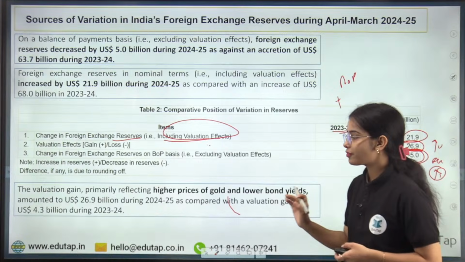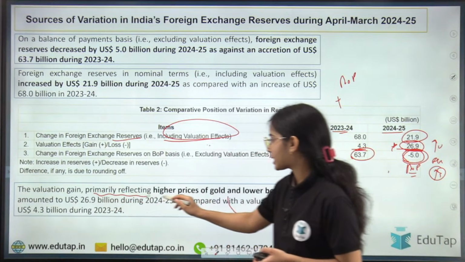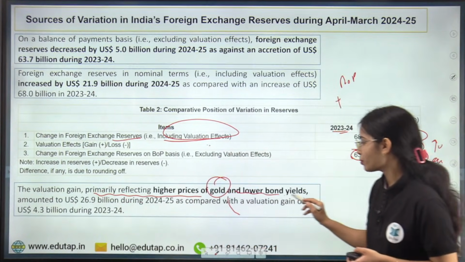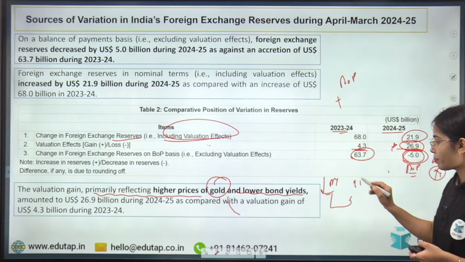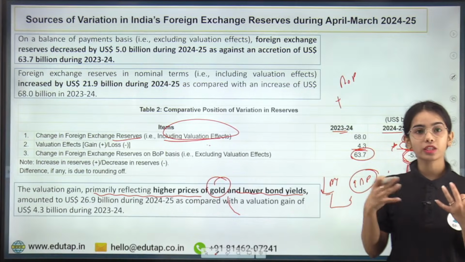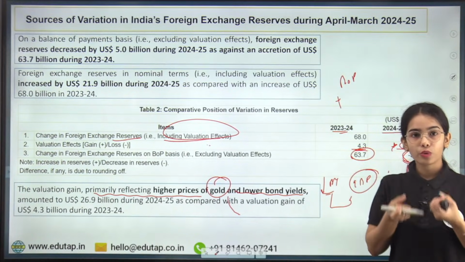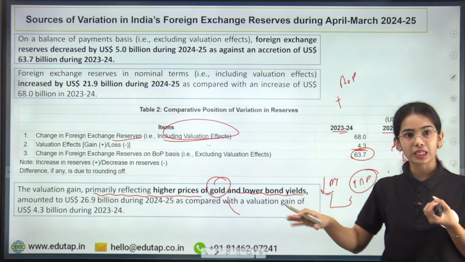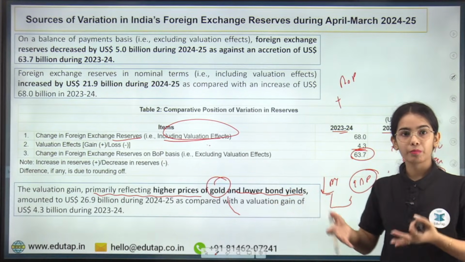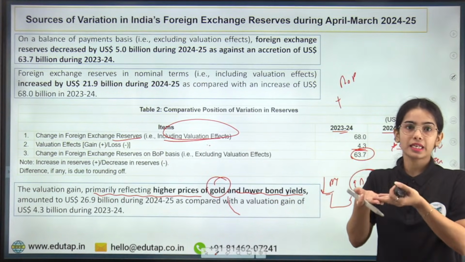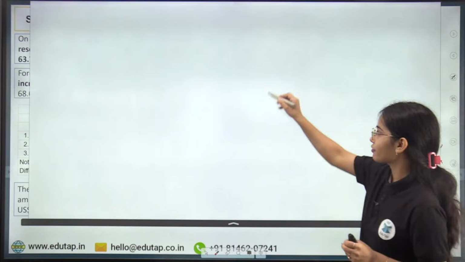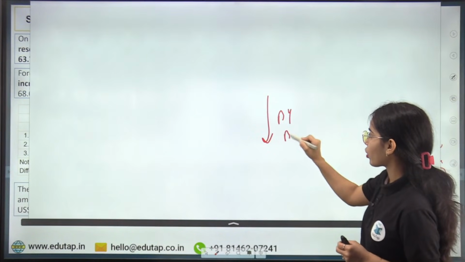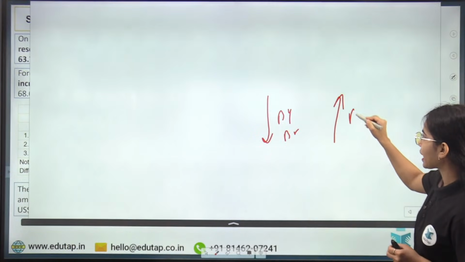So here you can see that the valuation gain primarily reflects the higher prices of gold and lower bond yields. Lower bond yield means higher bond prices, right? If we are holding the bonds, and the bond yields have decreased in the market, our bond prices are increasing. I hope you know this is basic finance terminology: if bond yield is decreasing, if the bond returns are decreasing, the bond prices are increasing.